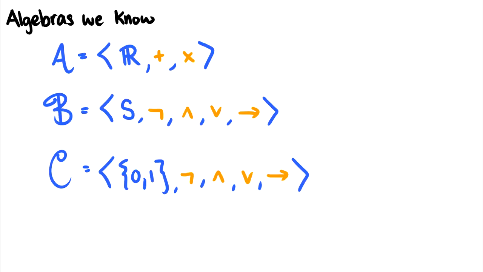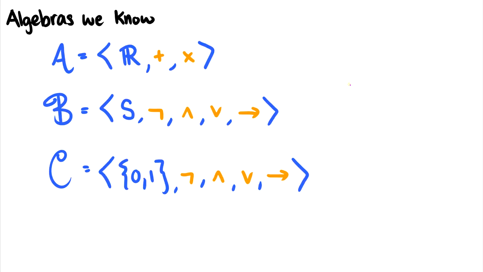So we have a set containing S, which we'll just call atomic sentences or statements, negation, conjunction, disjunction, and the conditional. And this is another algebra. So for instance, if I start with P and I do an operation on it, like I take the negation of P, this is also still in S. And what if I take two elements, P, Q, and I use conjunction with them? Again, this is also in our set of proper statements in logic. So this is another algebra.